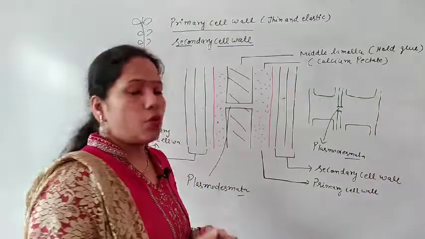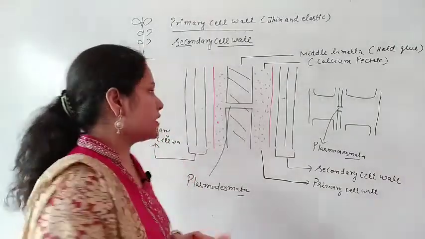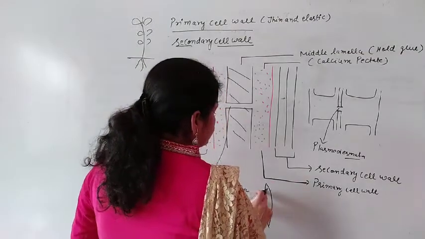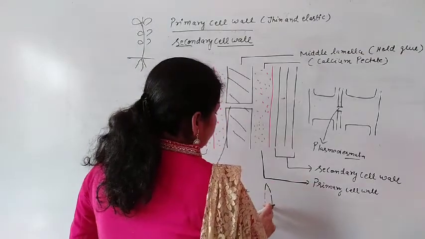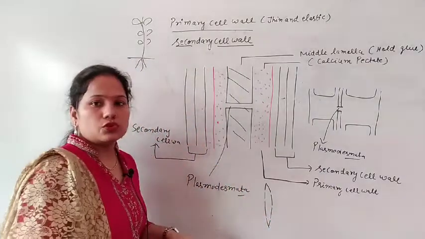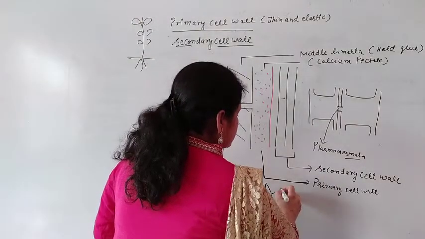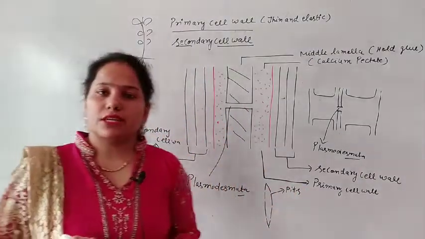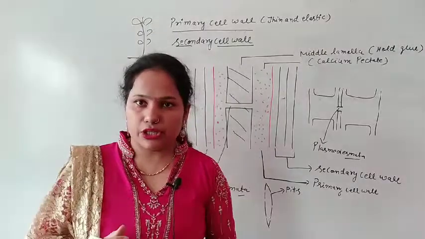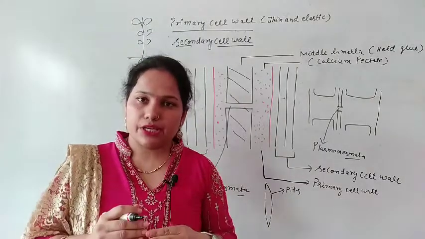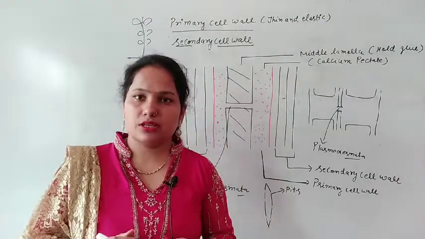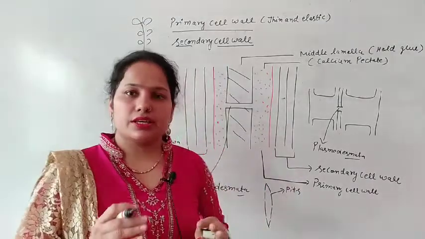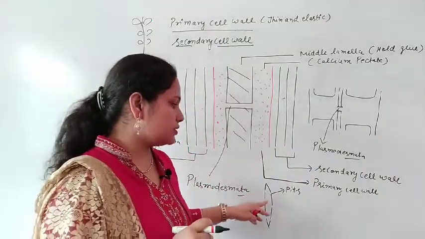Sometimes there are pores present in the secondary cell wall. The secondary cell wall has pores, for example in the case of tracheids and vessels. These pores are known as pits. So we can say the secondary cell wall is not continuous, and it is absent at some places, and where it is absent, that place carries the pits.